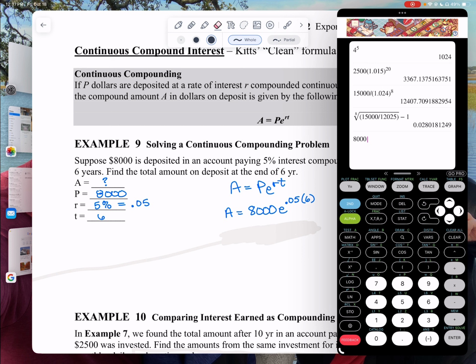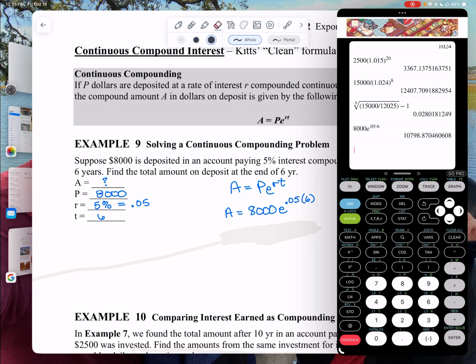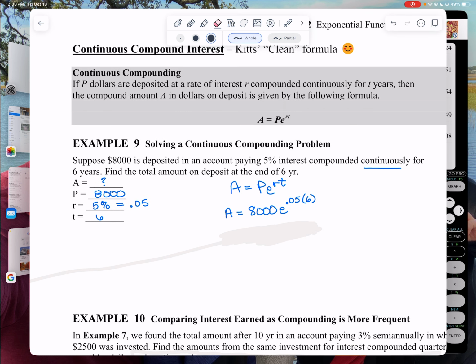We do second and LN, and it already puts the E and puts your cursor at the top, so you don't have to hit the caret button. And then 0.05 times 6. So that's going to give me over $10,000, right? So that's my answer, $10,798.87.